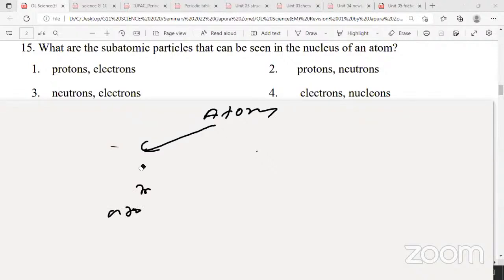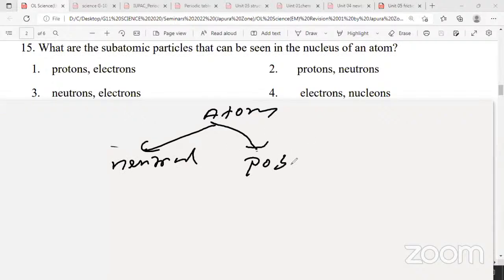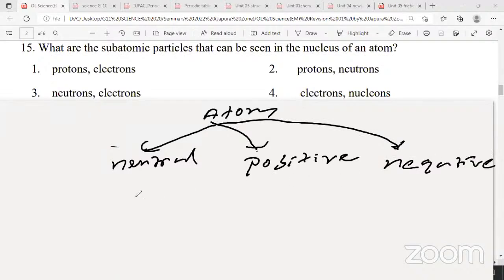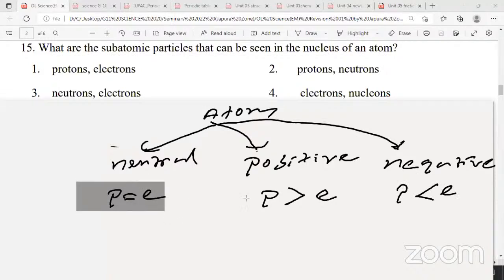If an atom is neutral, it has an equal number of protons and electrons. If an atom is positive, what is more? Protons. If an atom is negative, what is more? Electrons. If an atom is neutral, protons and electrons are equal. If an atom is positive, more protons than electrons. If an atom is negative, more electrons than protons. So this is very important. You can copy down this if you want.